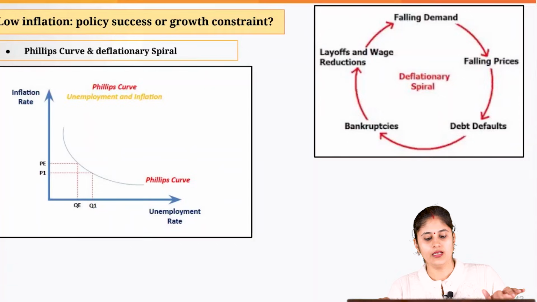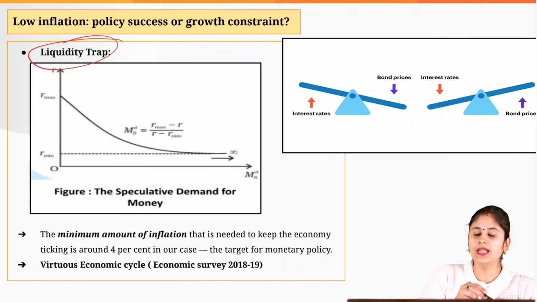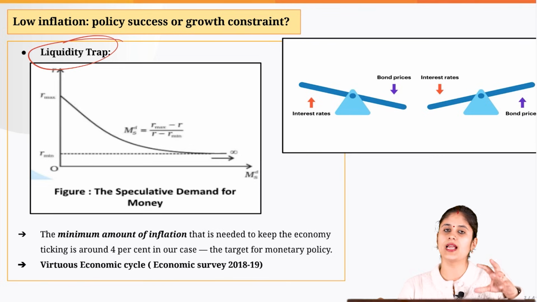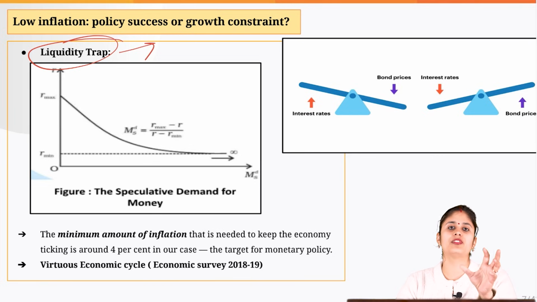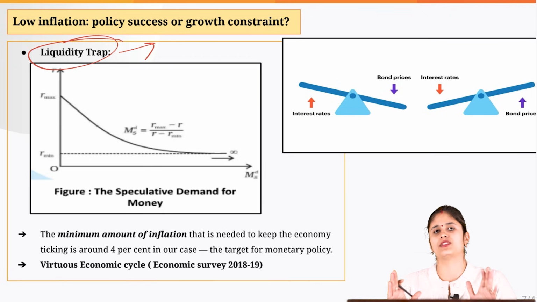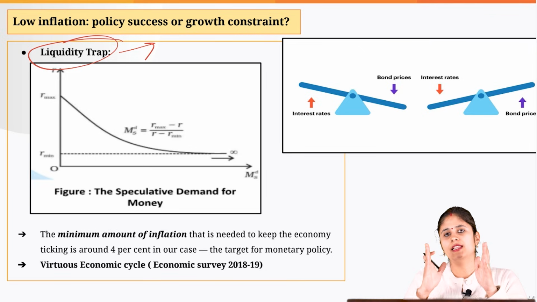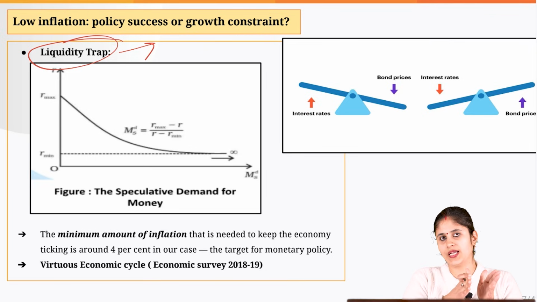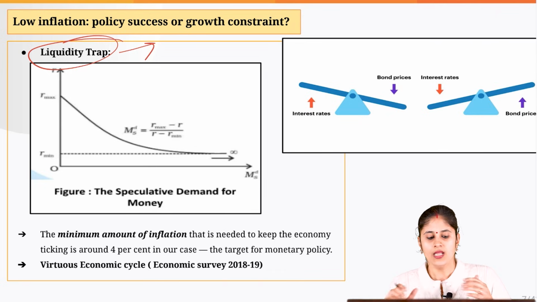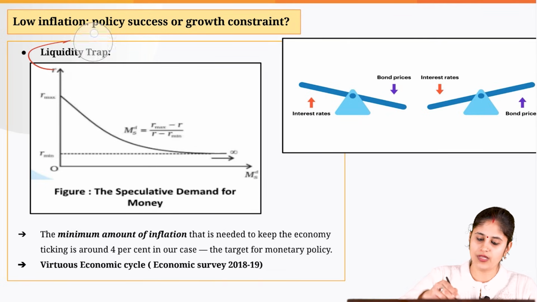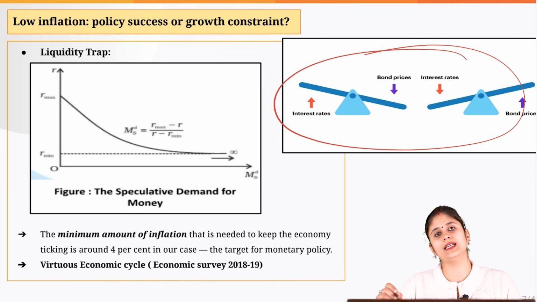Then another concept that you can associate with this debate is your liquidity trap. Now, in order to understand this, you need to understand the speculative demand for money. Speculative demand for money is basically the asset demand function of money. Okay, in this we basically assume that either you are going to hold money in liquid cash or you are going to invest in bonds. Okay, for simplification we assume this. Now, in order to understand this concept of liquidity trap, you need to understand what is the relation between bond price and interest rate.